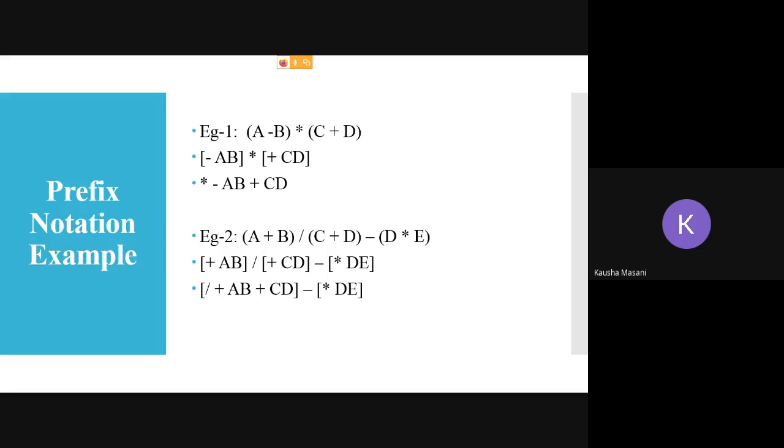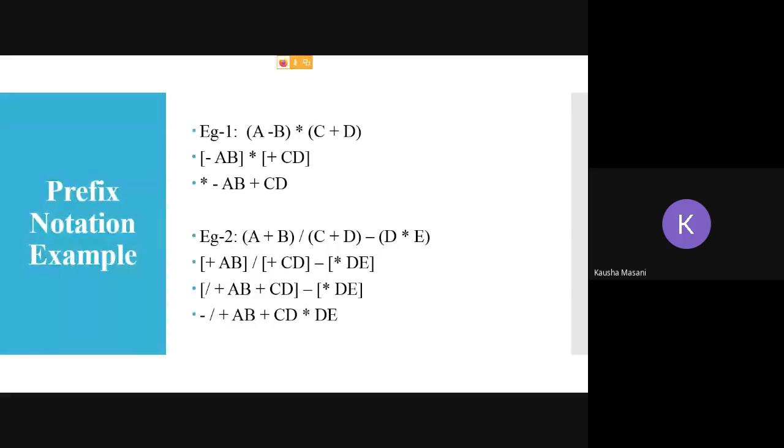Division sign comes ahead. So divide plus AB plus CD is my new operand now. Minus is the operator and star DE is my second operand. When I evaluate this newly created operand, what is the end result?